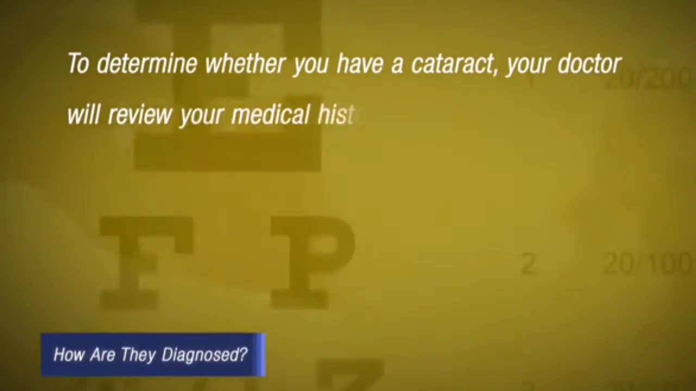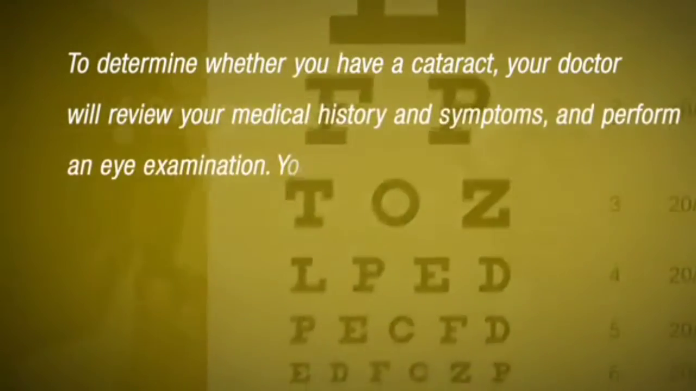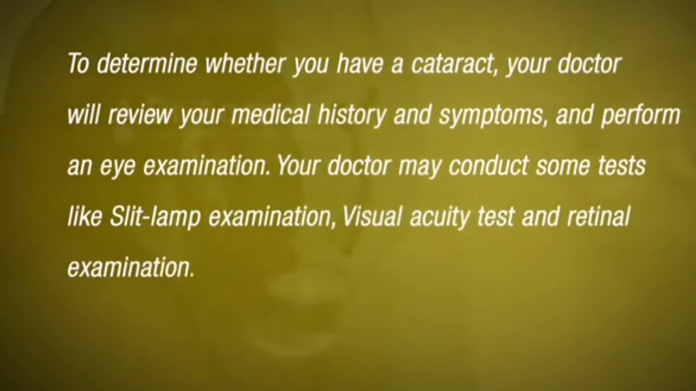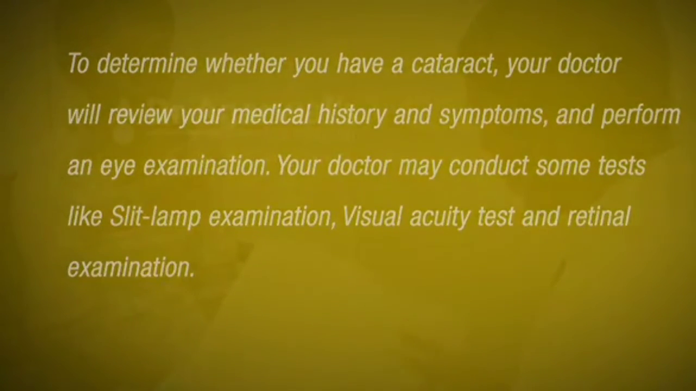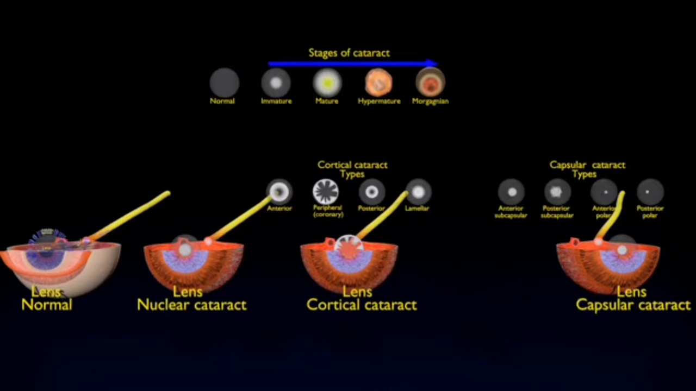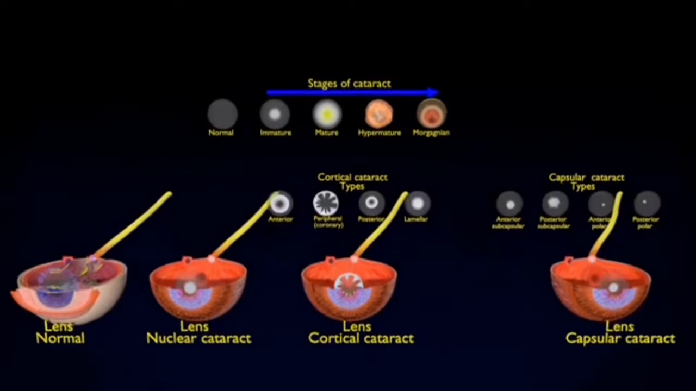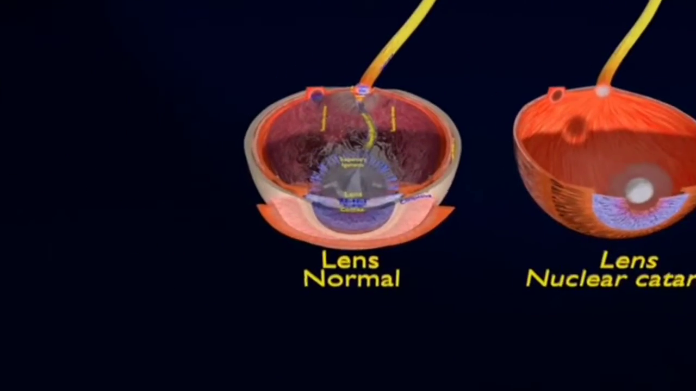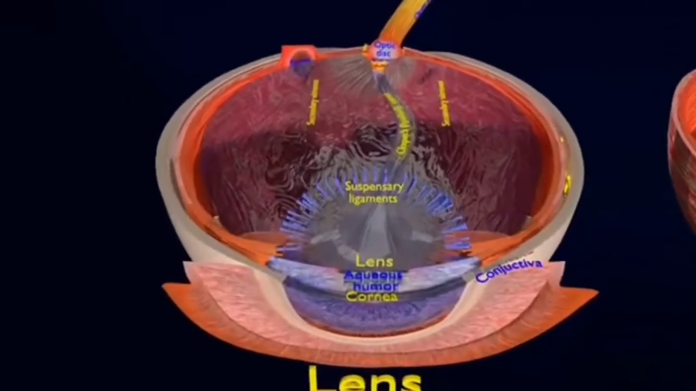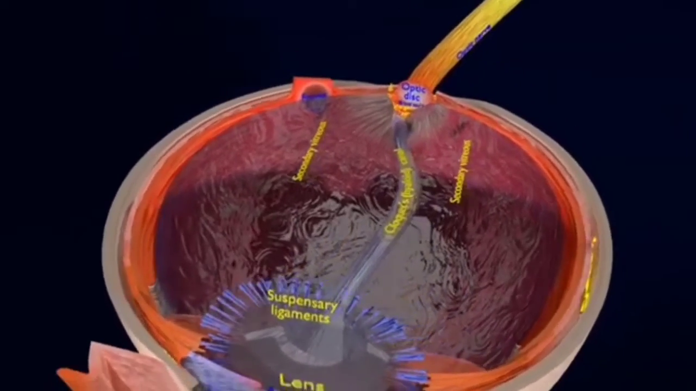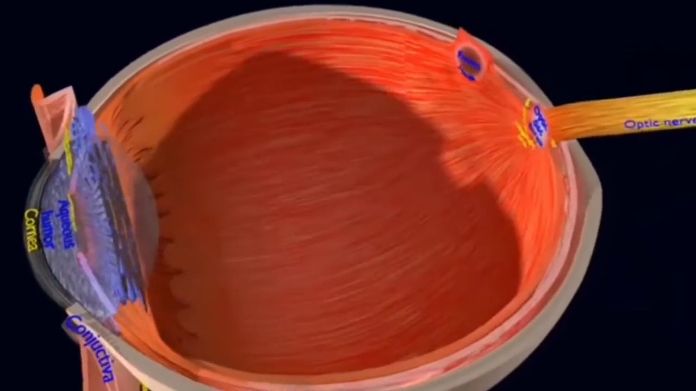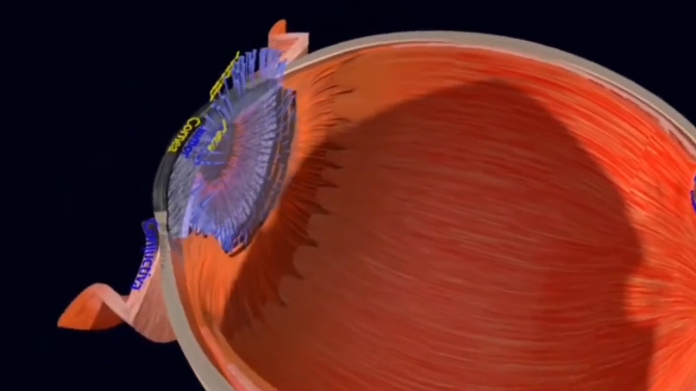How is it diagnosed? To determine whether you have cataract, your doctor will review your medical history and symptoms and perform an eye examination. Your doctor may conduct some tests like slit lamp examination, visual acuity test, and retinal examination. Here are the different types of cataract. This is the normal lens. I already discussed how light rays pass through the normal crystalline lens. I show you the anterior and posterior part of the crystalline lens.